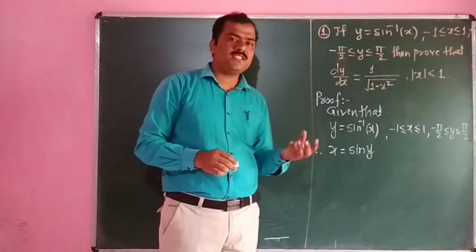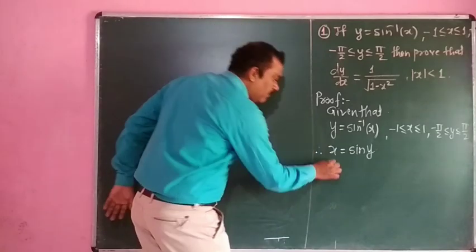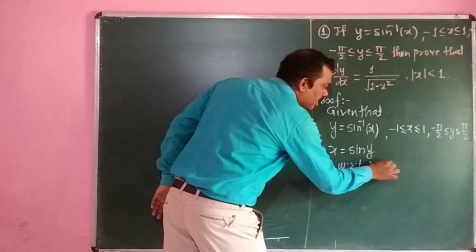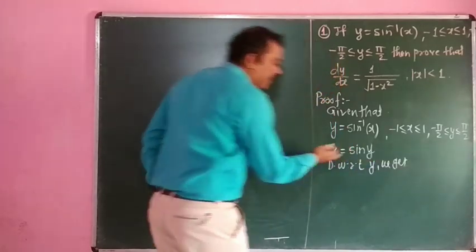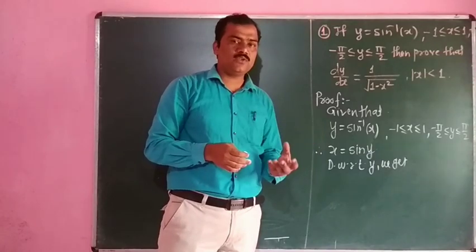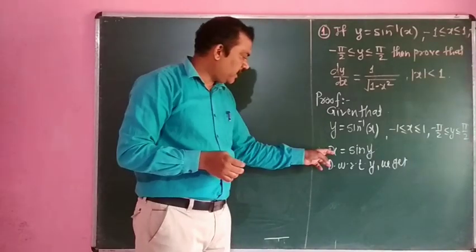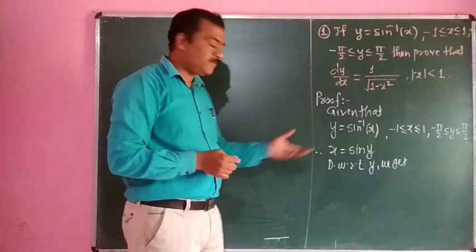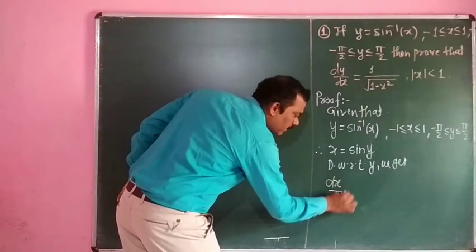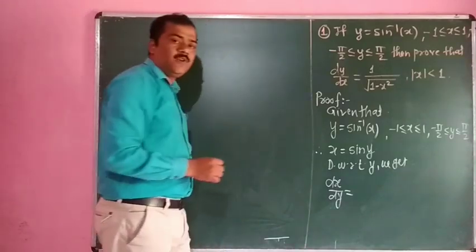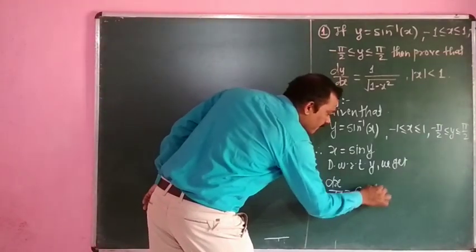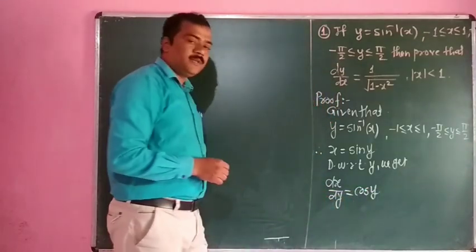Here we have to express x in terms of y, so we have to differentiate with respect to y. So the derivative of x with respect to y is dx by dy is equal to, what is the derivative of sine y? The derivative of sine y is nothing but cos of y.